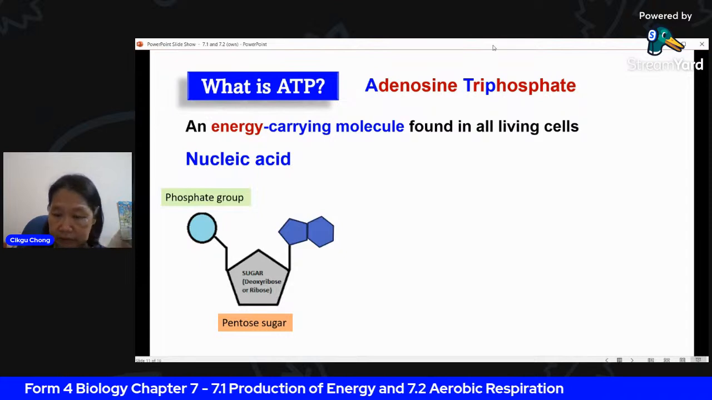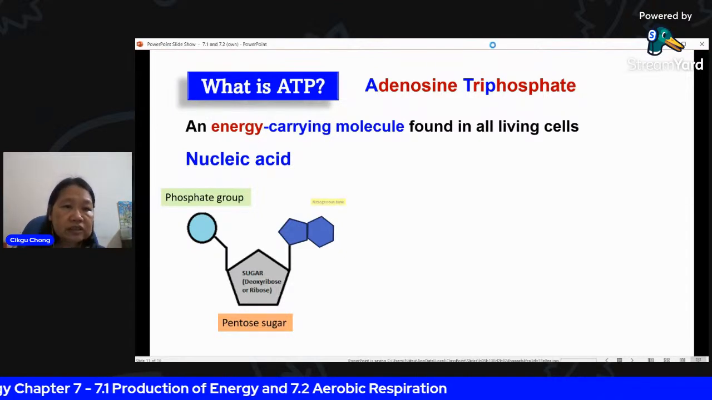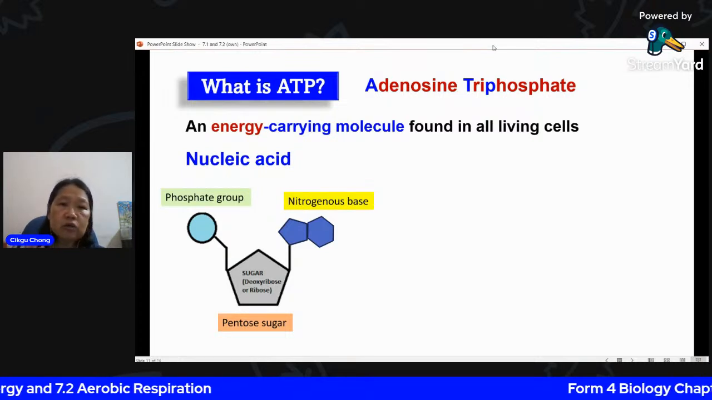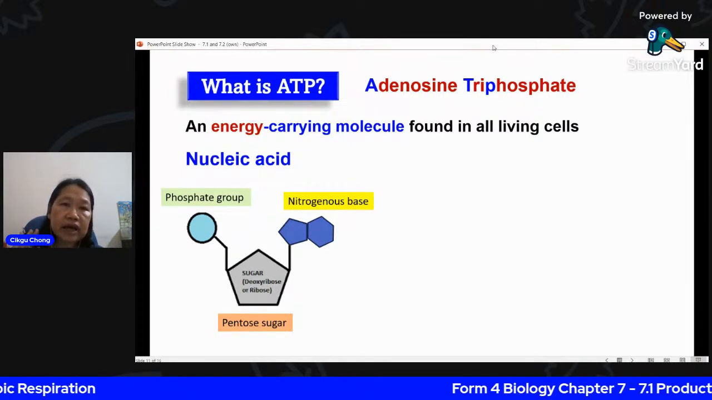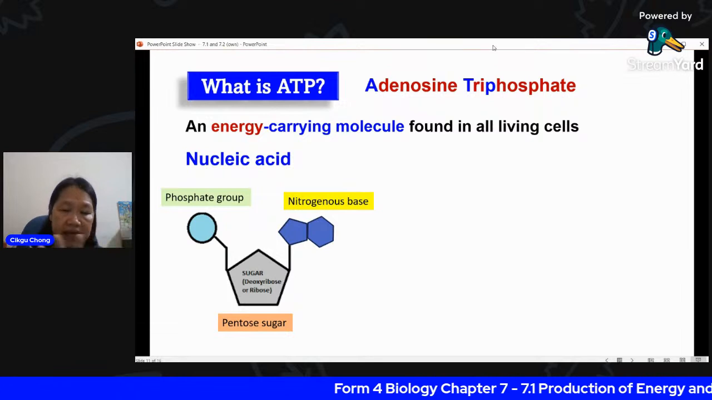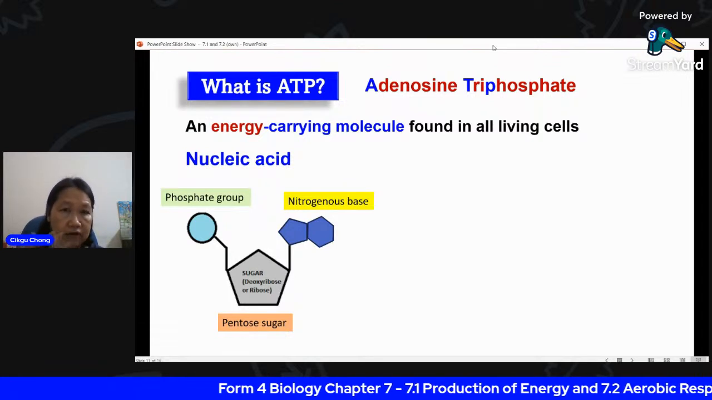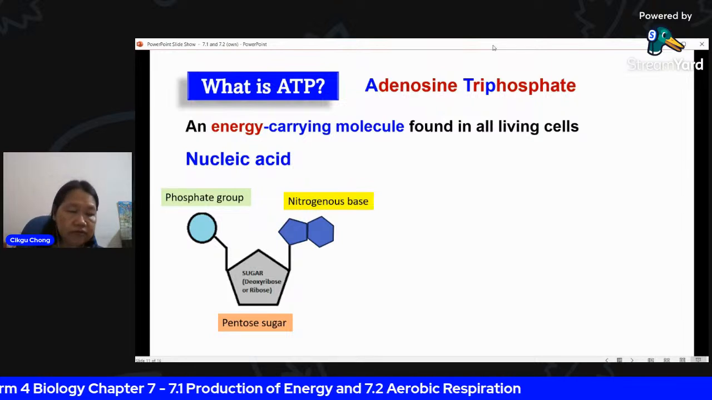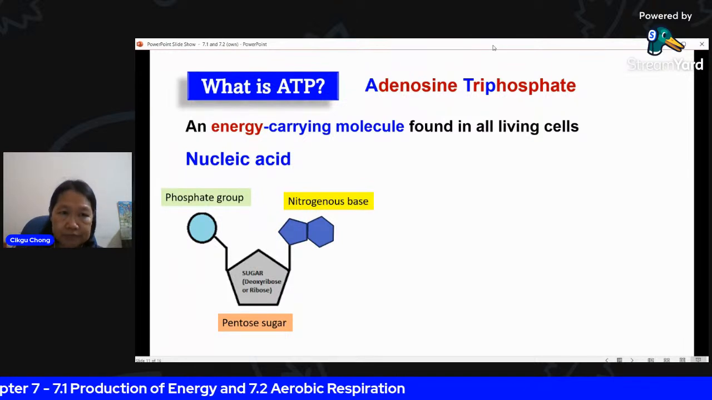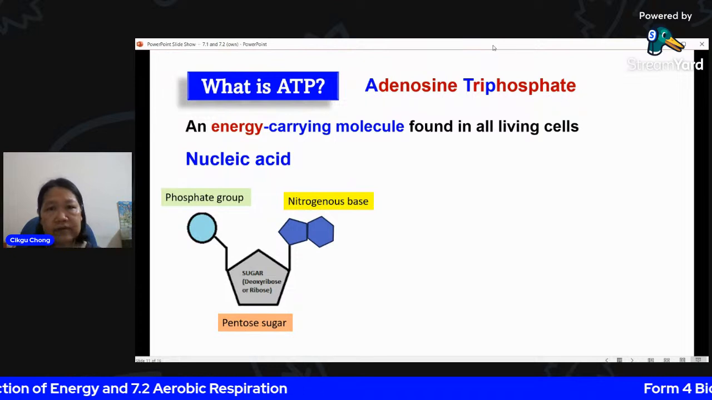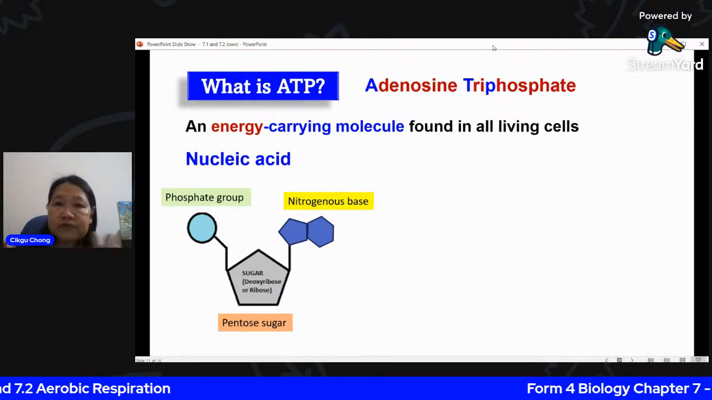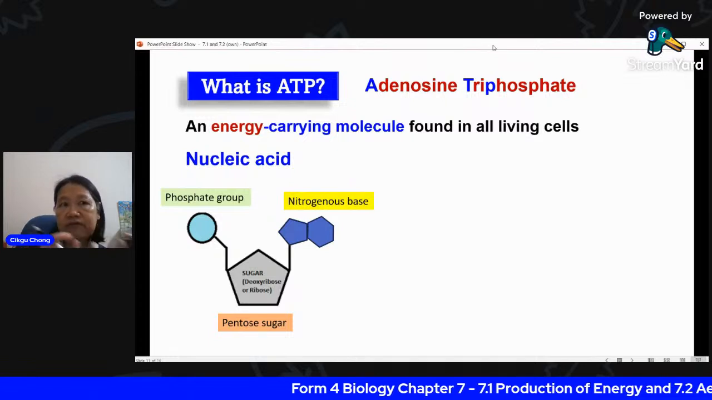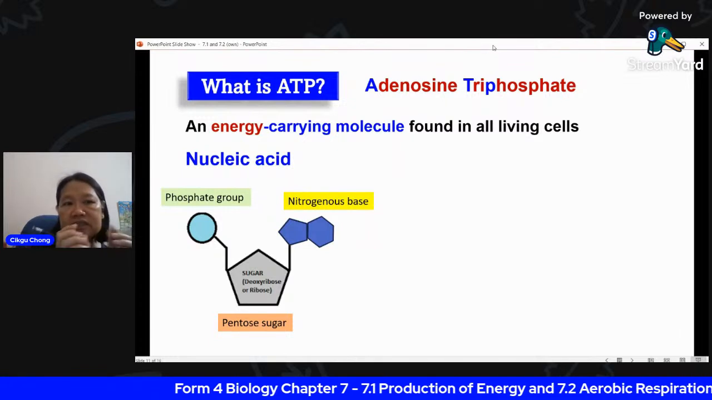So this is pentose sugar. And the other group here is called the nitrogenous base, where you have your adenine, guanine, thymine, and cytosine. The 4 types, A, C, T, and G. Actually, one more, uracil, so 5 types. Now compare that with adenosine triphosphate. It is very similar. Adenosine triphosphate is a variation of this nucleic acid.